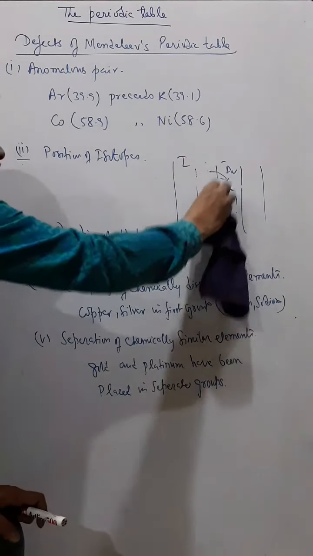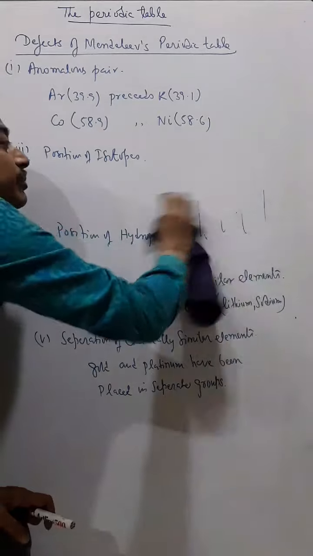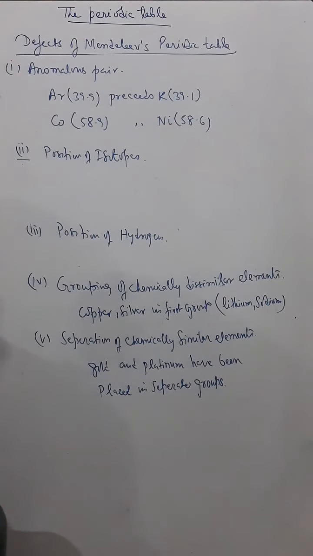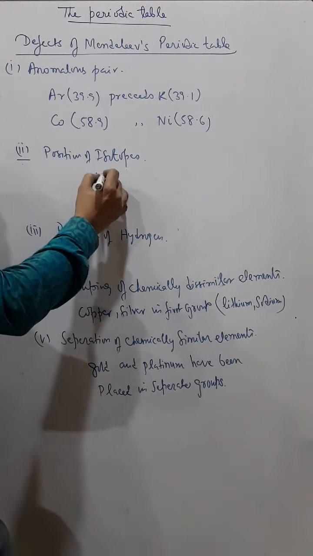Again, a problem with isotopes. Mendeleev has not given a separate place for isotopes, although according to Mendeleev's periodic law, isotopes should be given a separate place. Why? Because what are isotopes? Isotopes are atoms of the same element having the same atomic number but different mass number, or we can say different atomic weight. Say for example, hydrogen has 3 isotopes.